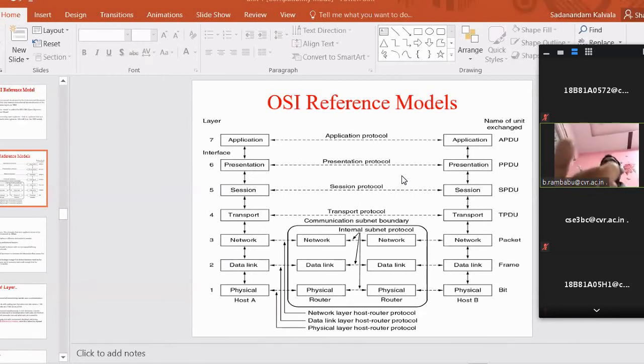And next one is, at every layer explanation, you please write these common sentences. Please note down, common to all layers. The meaning of that is, physical layer takes the data from the data link layer and processes the data in the form of bits, then forwards the data to the physical medium or the transmission medium.